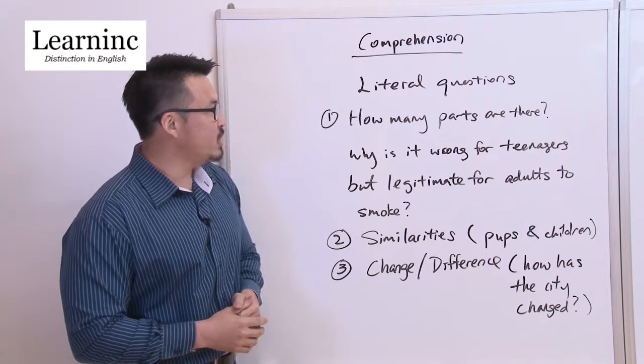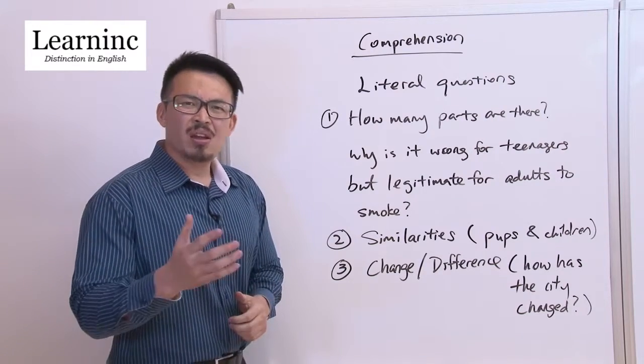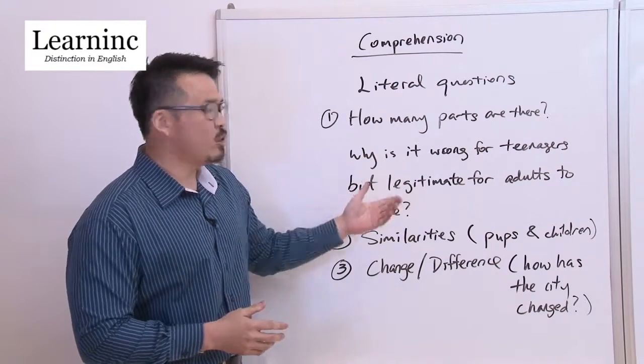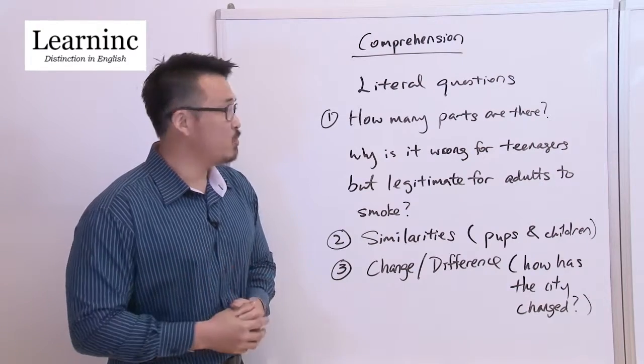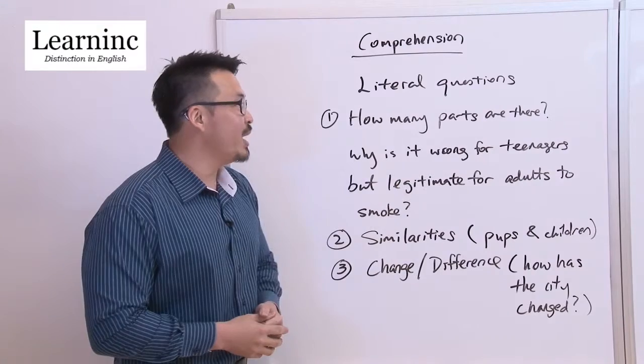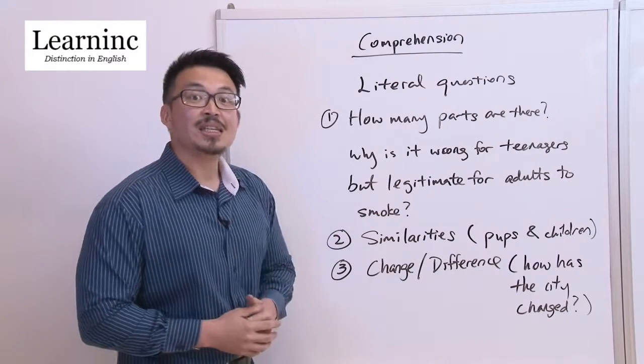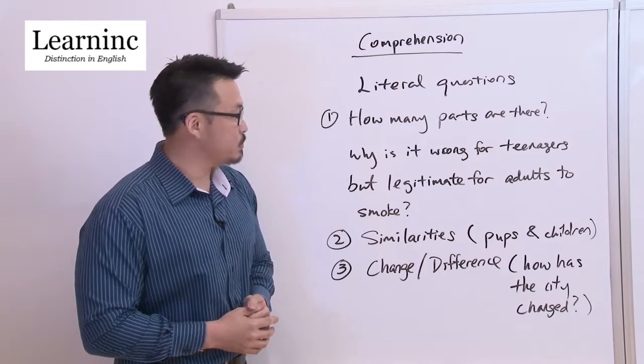Why is it wrong for teenagers but legitimate for adults to smoke? At first glance, we'll think that there's only one question, but if we look at it carefully, we find out that there are actually two parts to it. First, why is it wrong for teenagers to smoke? Second, why is it legitimate for adults to smoke?